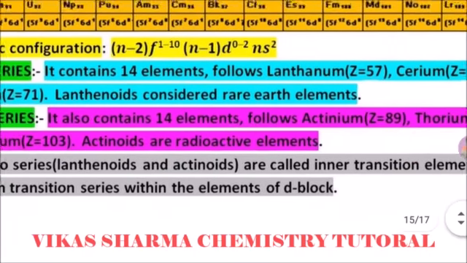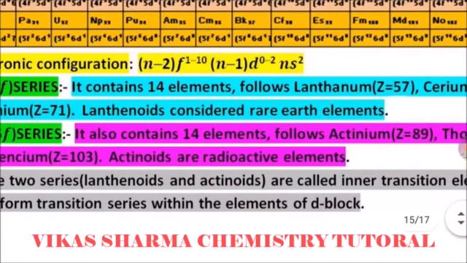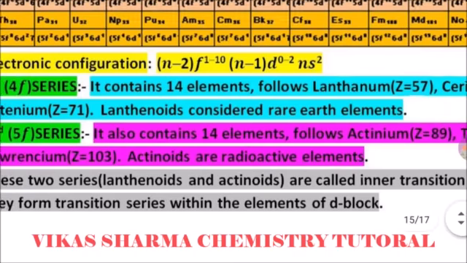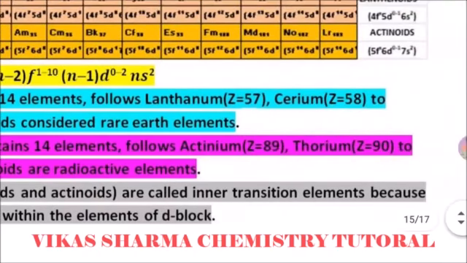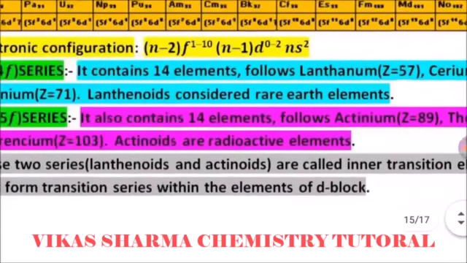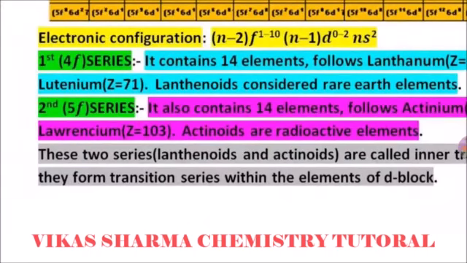Actinoids are radioactive elements. Compared to lanthanoids, which are rare earth elements, all the actinoids are radioactive, meaning their nuclei are unstable. These two series, lanthanoids and actinoids, are called inner transition elements because they form a transition series within the elements of the d block.